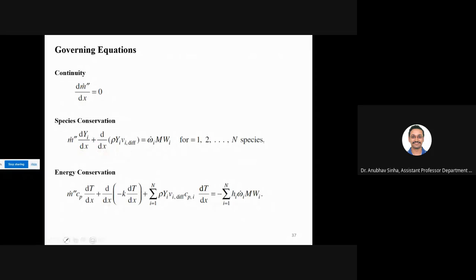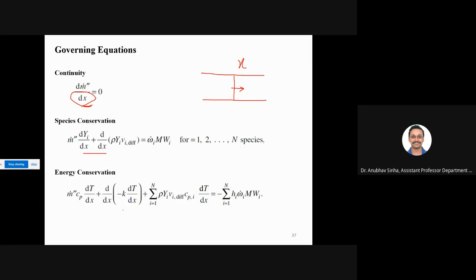This is basically a one-dimensional equation. Let us say we are talking about a tube where the flame is held stationary and flow is going from here to here. So this is the x direction, and all the equations are written in derivatives of x. But this could be for any general flame, and your equation will be modified accordingly. That's what the computer will do. But for our understanding, we'll limit ourselves to d by dx.